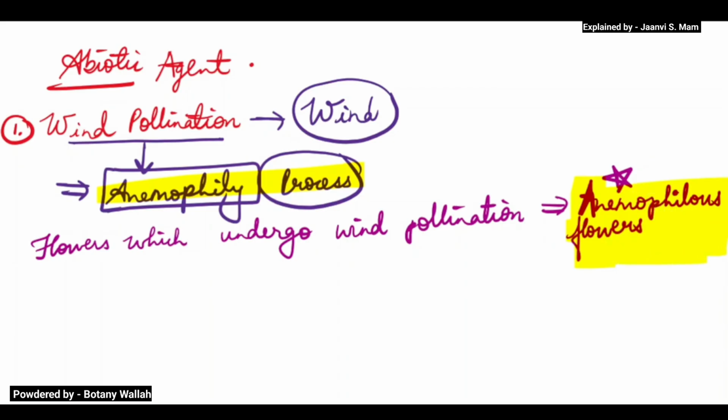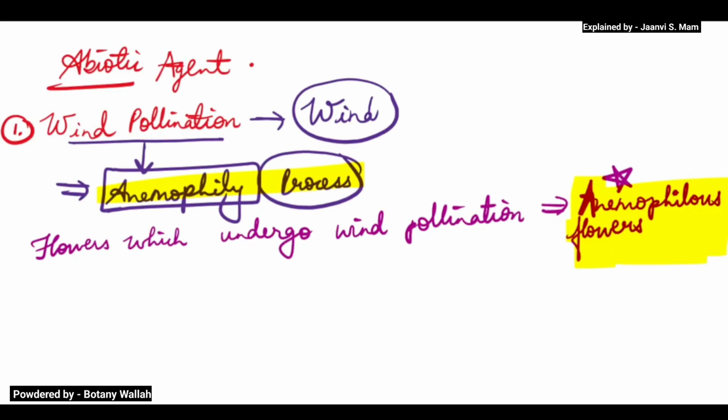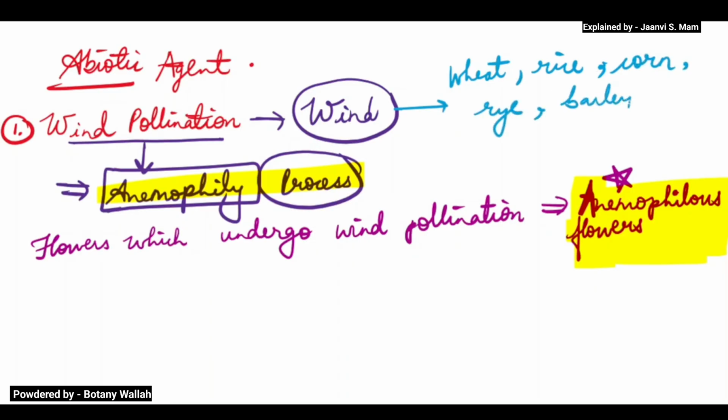Okay, next. Now these flowers have some adaptations. Examples for wind pollination: it occurs in wheat, rice, mainly in monocots, and also barley and oats.